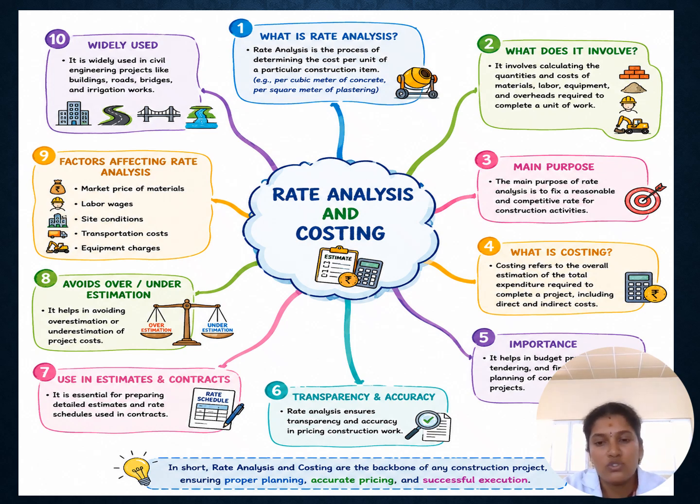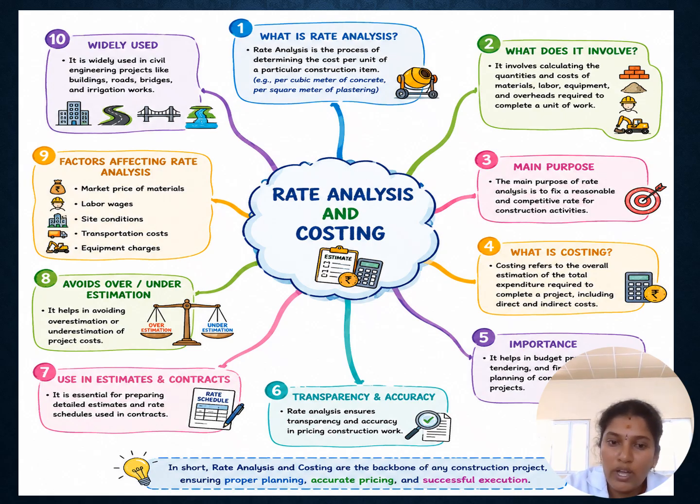We already explained estimation: the process of determining the quantity of material, labor, and cost. That is an approximate cost process. What is costing? From the required data we can calculate the total quantity and total cost of the project. That process is called costing. It is also included in rate analysis.